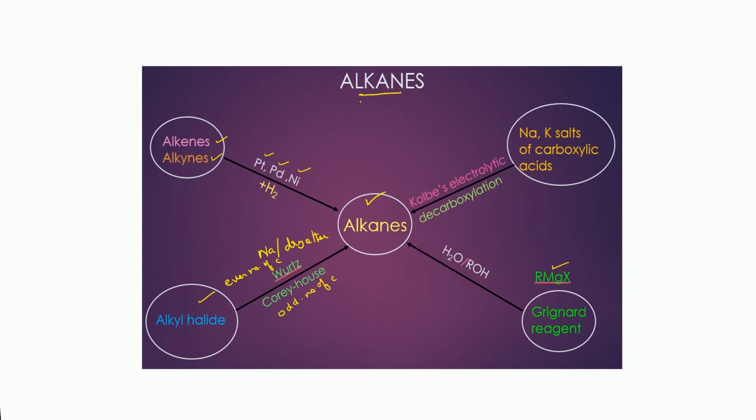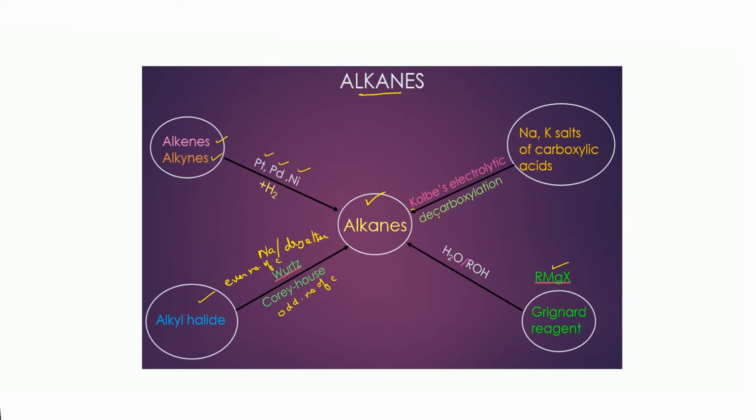If you want to prepare alkanes from carboxylic acid, you have to take sodium or potassium salts of carboxylic acid. So when you take sodium or potassium salts of carboxylic acid, on electrolysis we will be getting an alkane. That is what we call Kolbe's electrolytic method.